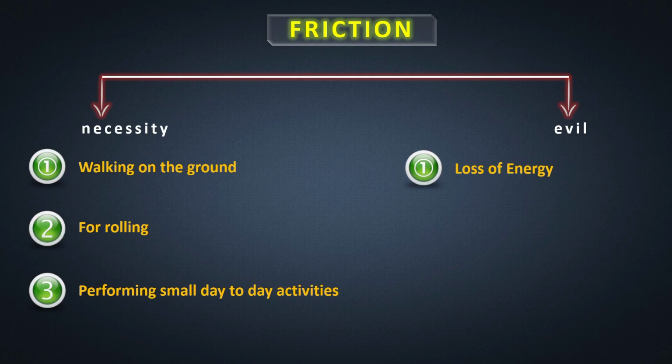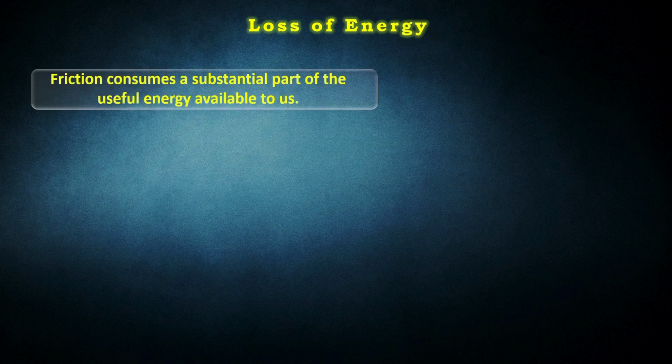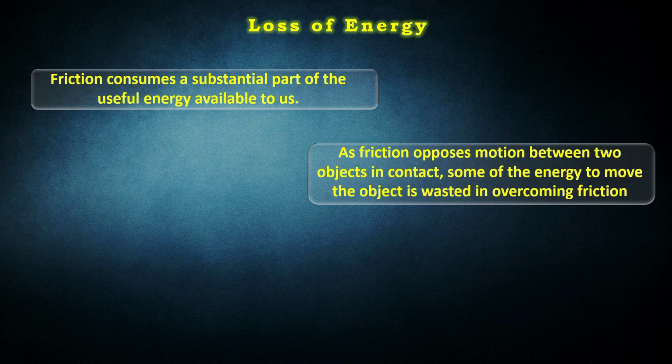Point number 1, loss of energy. Friction consumes a substantial part of the useful energy available to us. As friction opposes motion between two objects in contact, some of the energy to move the object is wasted in overcoming friction.